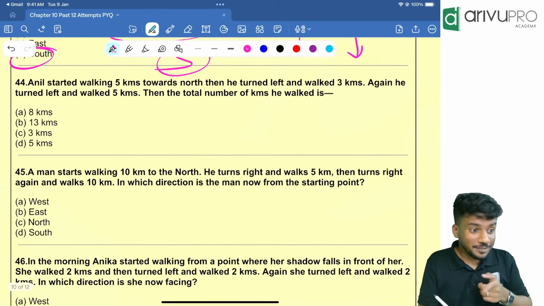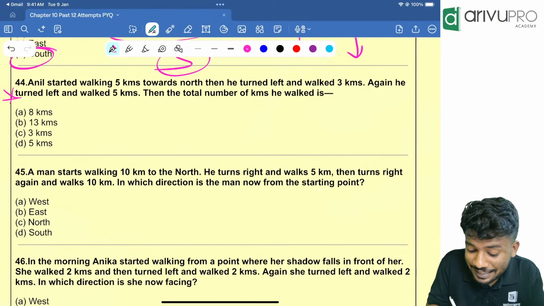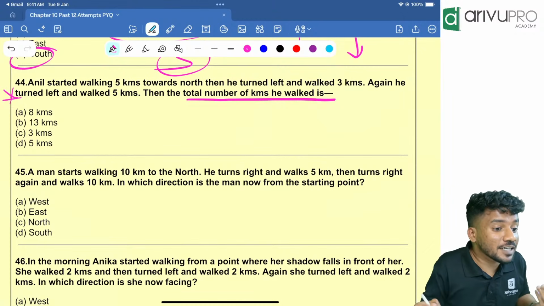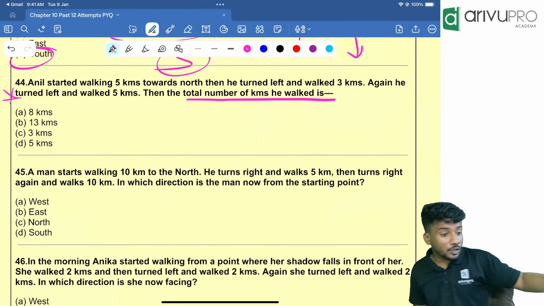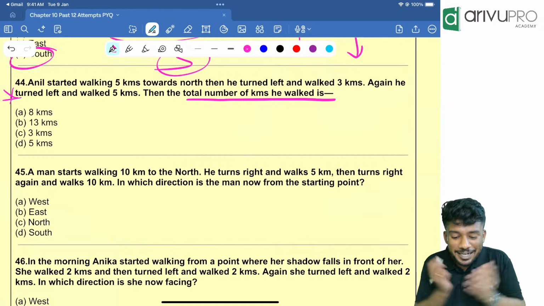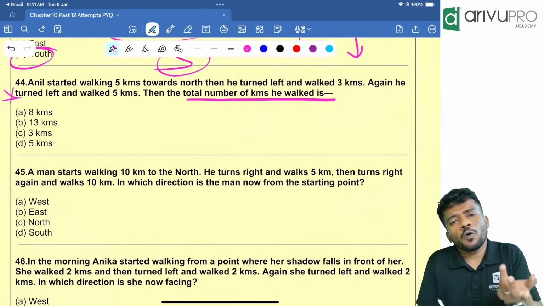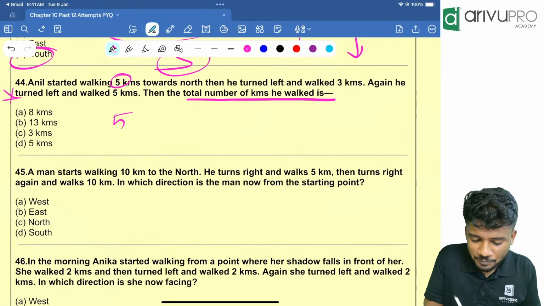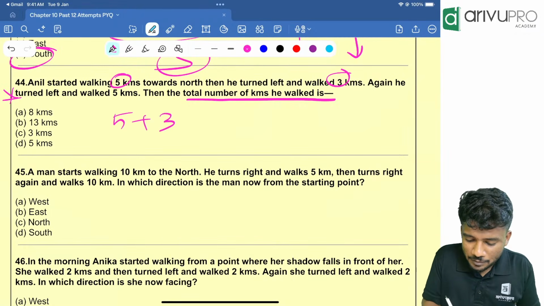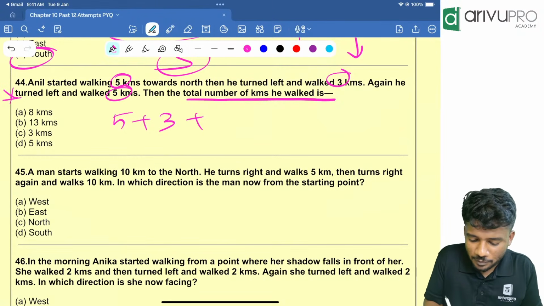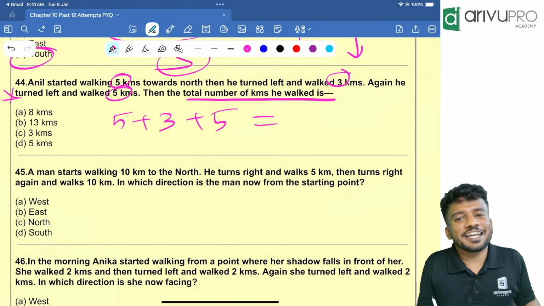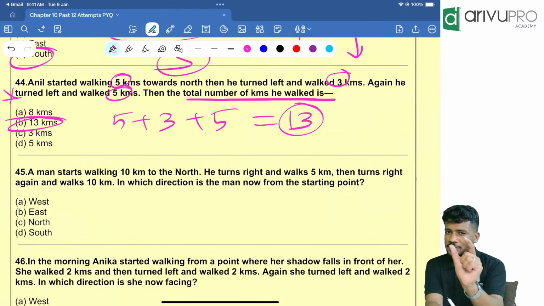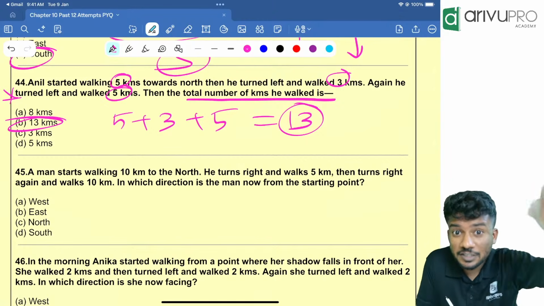44th question. It is a very interesting question. People, read it. Total number of kilometers walked. That means we need to find the total kilometers walked by the person. Now how to find that? We need to add all the kilometers traveled by the person. Anil started walking 5 kilometer, then 3 kilometer, then again left and walked 5 kilometer. That means 5 plus 3 plus 5 is how much? That is 13 kilometers. They are not asking for shortest distance. They are asking for total distance.